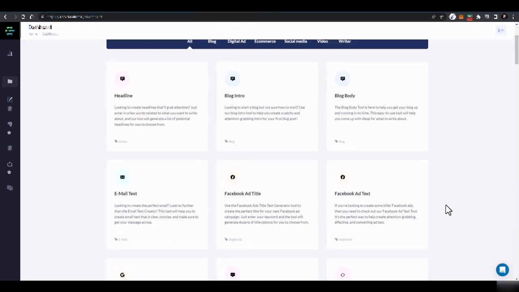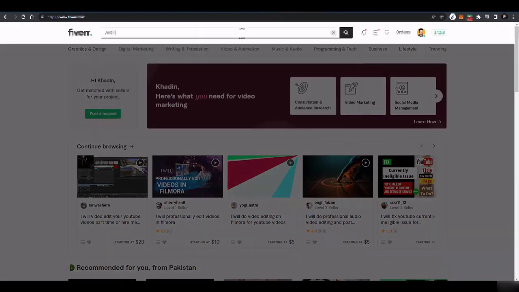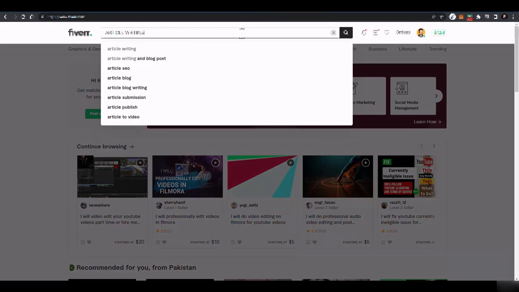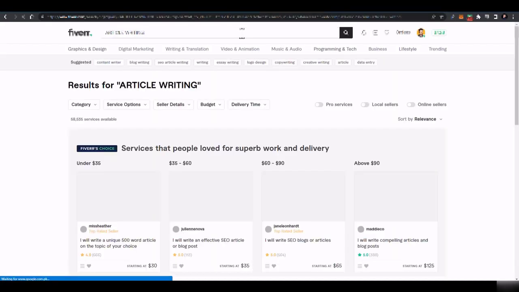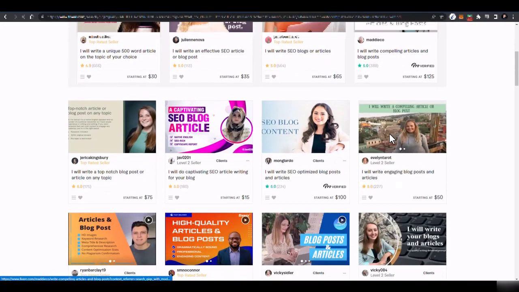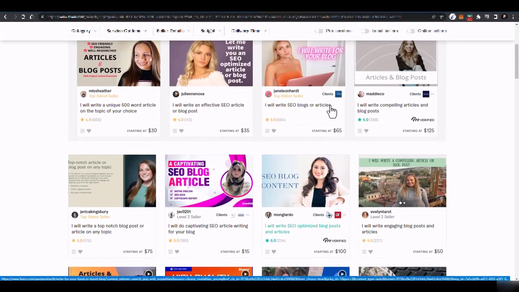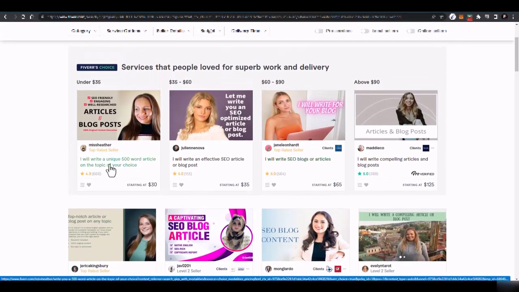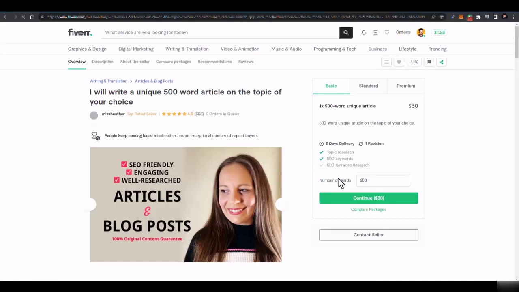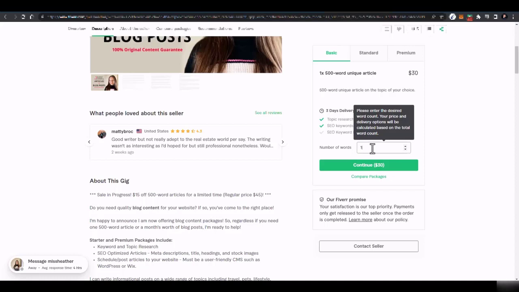So let's just say blog post, article writing. Here you can see people are charging from $35 to $90 for simple articles, and there are a lot of people providing these services. If I go to this first one, this profile is charging $30 for a 500-word article.